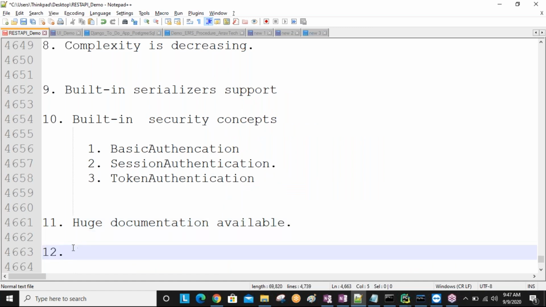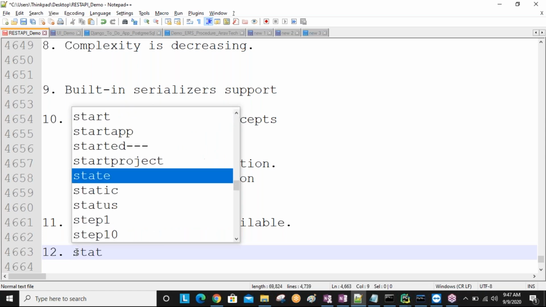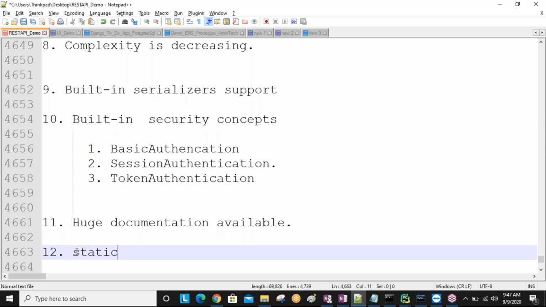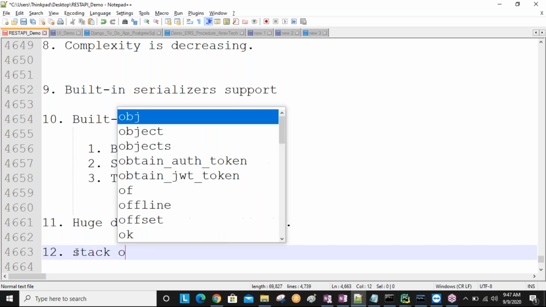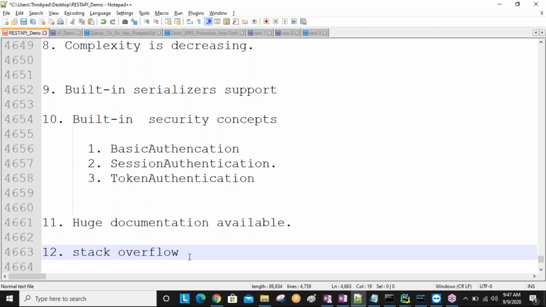Okay, and third-party support is also there, sir, for our problems. For example, Stack Overflow, sir. This is important in real time. This is one site, the Stack Overflow site.